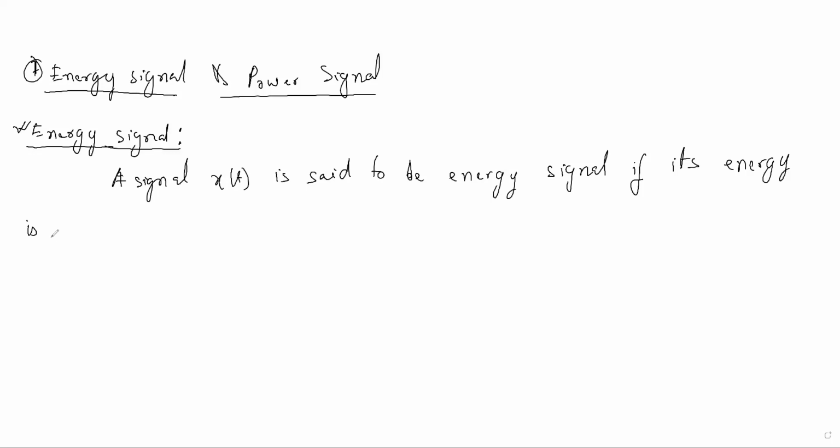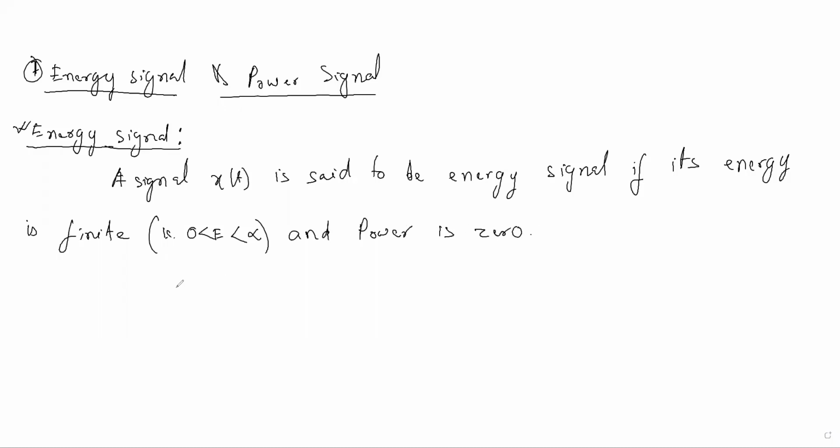Some definite value is there, like 20, 30, 40, like that. It should not be infinity. So a signal x of t is said to be an energy signal if its energy is finite, or you can write in brackets that energy should be greater than 0 and less than infinity. And what will be the power of such a signal? The power of this signal is 0.